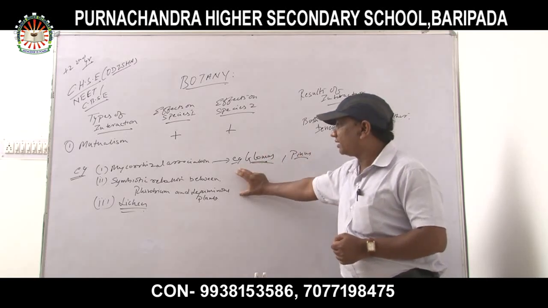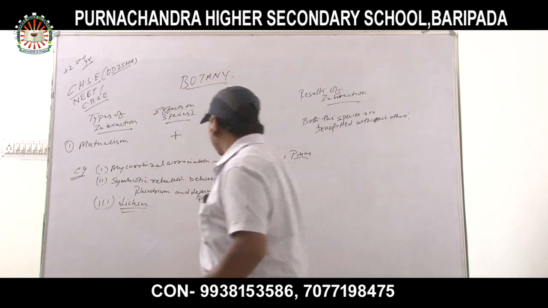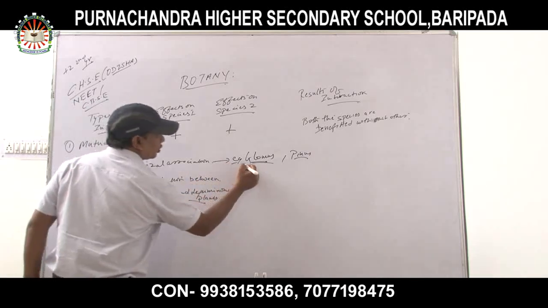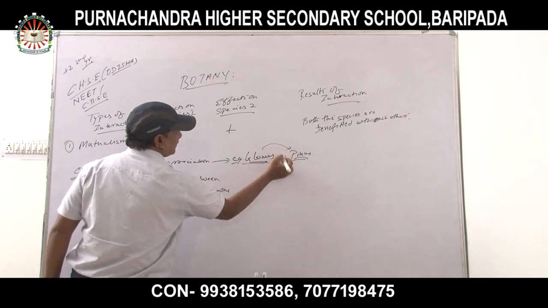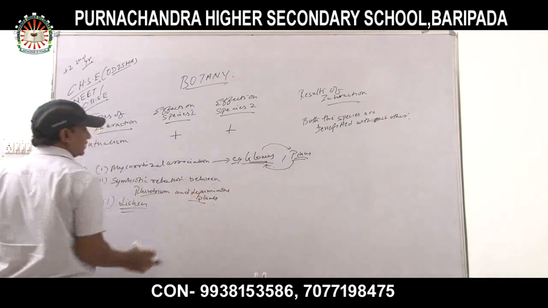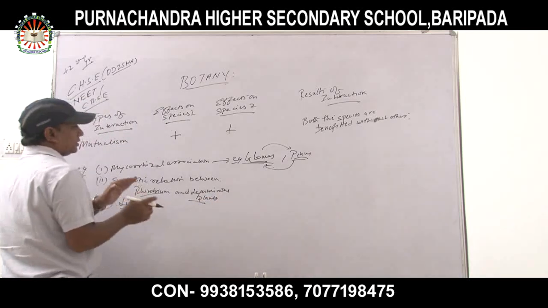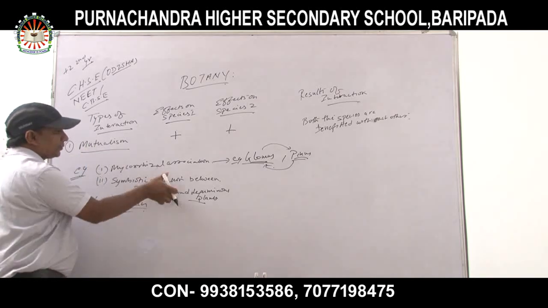Next is the symbiotic relationship between rhizobium and leguminous plant. Glomus is species 1 and pinus is species 2, and here both are benefited with each other. In the symbiotic relationship, rhizobium and leguminous plants exhibit which kind of relationship? Mutualism. They are interdependent with each other.